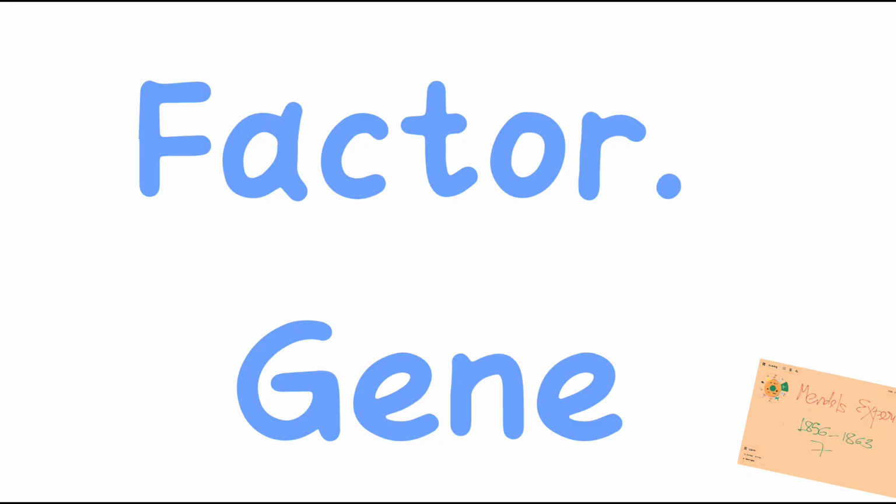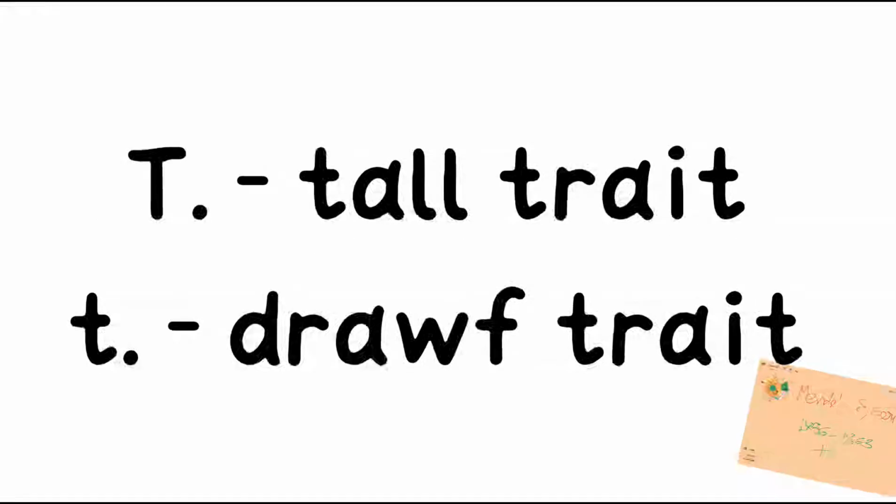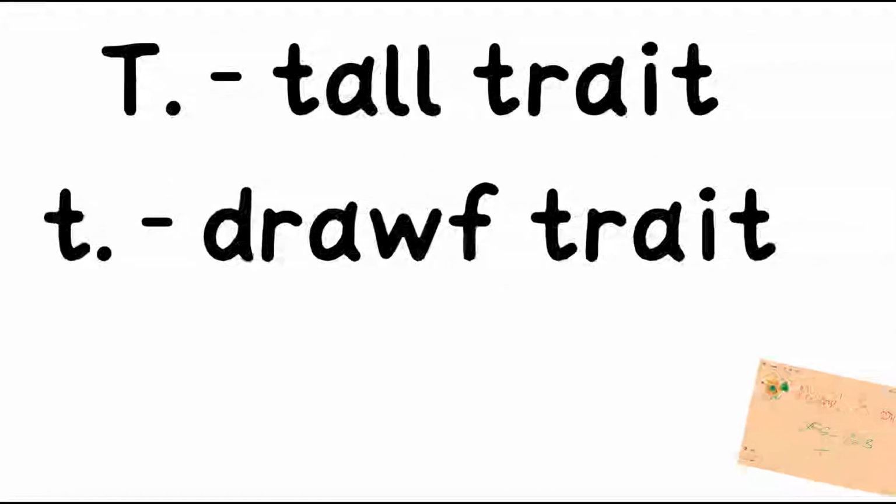If we use an alphabetical symbol for each gene, then the capital letter is used for the trait expressed at the F1 stage, and the small letter for the other trait. For example, capital T is used for the tall trait, whereas small t is used for dwarf. So capital T and small t are alleles of each other. Hence, in plants, the pair of alleles for height would be capital T capital T, capital T small t, and small t small t.